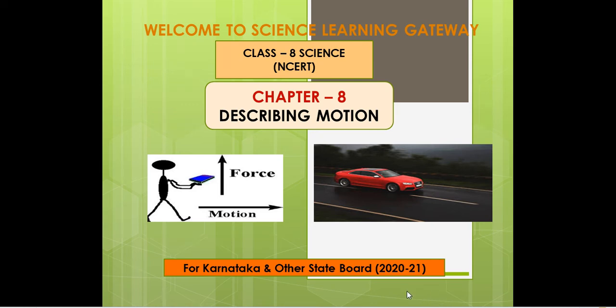Today we are going to start a new chapter for class 8 science, and the name of the chapter is Describing Motion. This is chapter number 8. This chapter is a very important chapter, and this is from physics. Till now the chapters which we have read were from chemistry or from biology, but this is a new chapter which is from physics. This is very important also, as you are going to read this chapter again in class 9, so you should understand all the concepts and terms of this chapter, so that you will not face any problem in your higher classes.